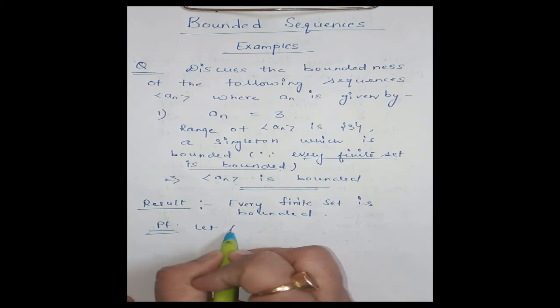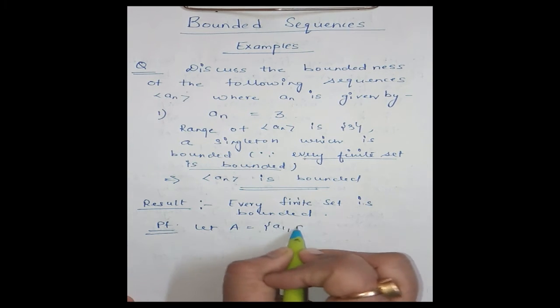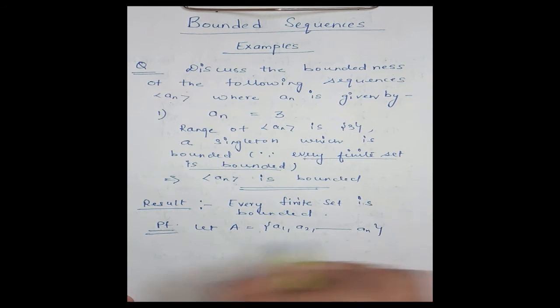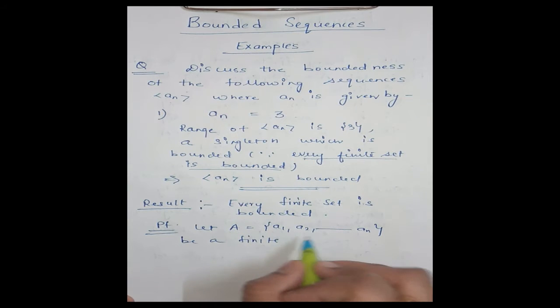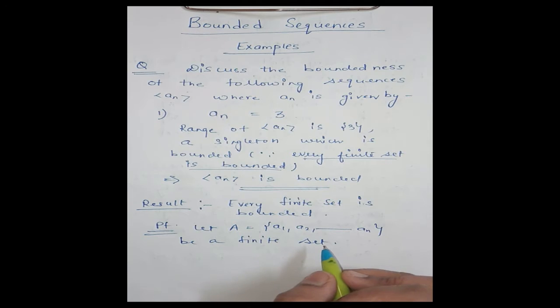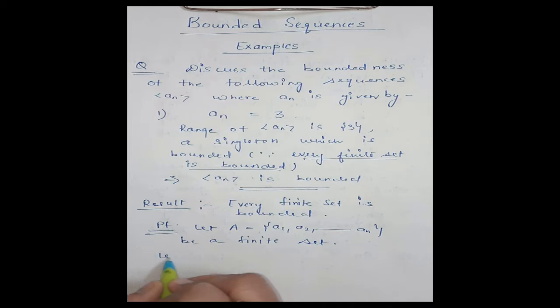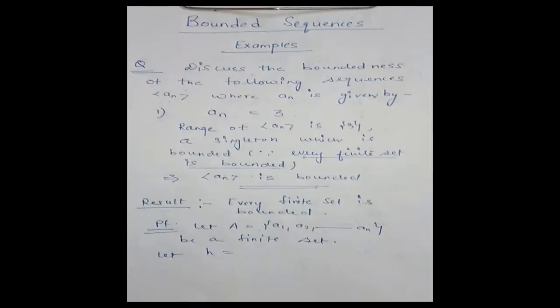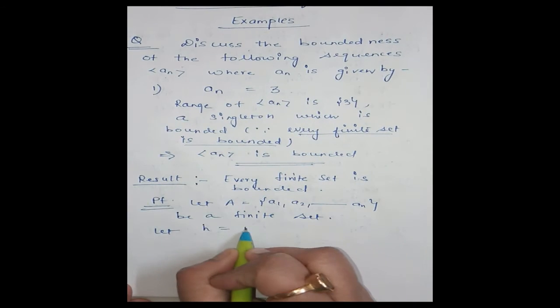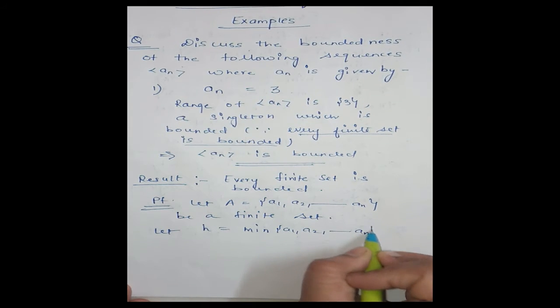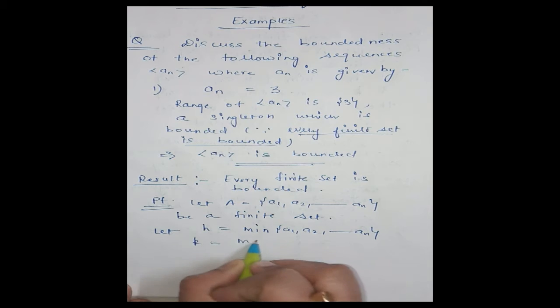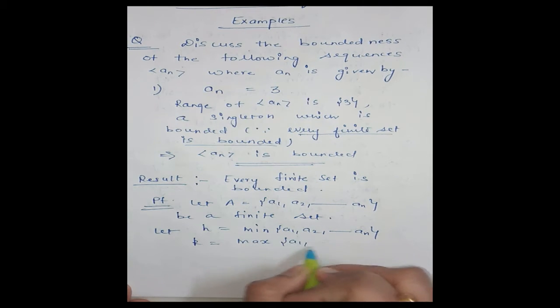Let A be a finite set defined like A = {a1, a2, ..., an}, a finite set whose cardinality is n, the number of elements. Let A be defined like this, and let h be the minimum of a1, a2, ..., an, and k be the maximum of all these a1, a2, ..., an.